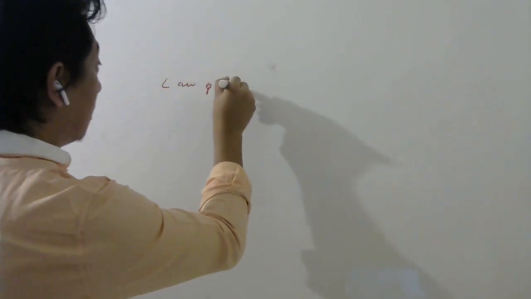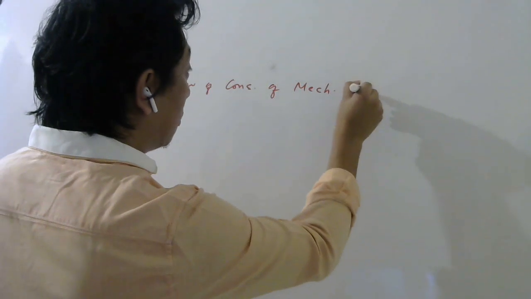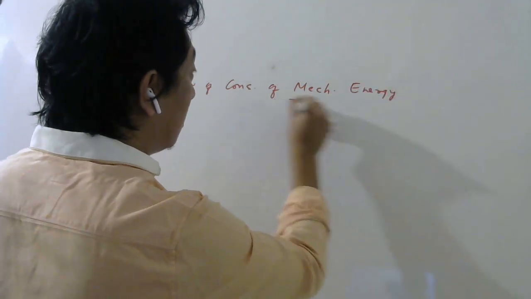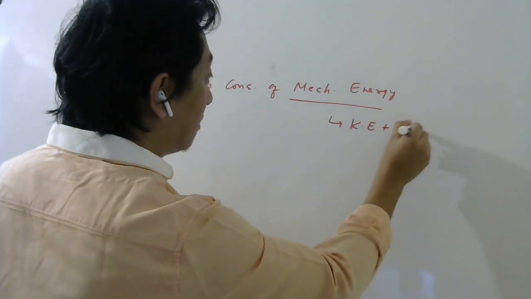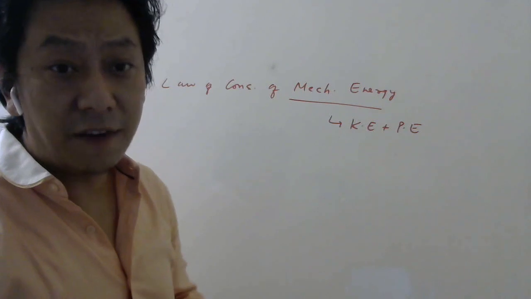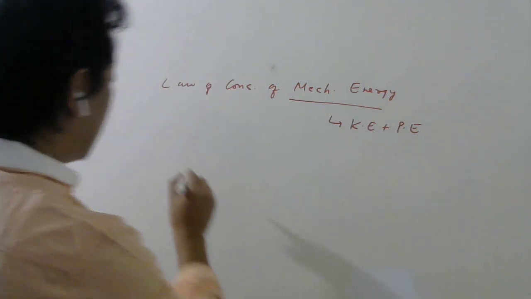Law of conservation of mechanical energy. When I say mechanical energy, it means only kinetic energy plus potential energy. Now, how this law is derived is very simple. In first PU, we have done it already. Let me just quickly revise.